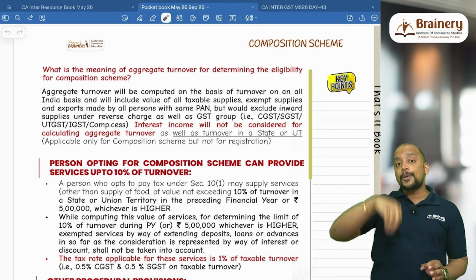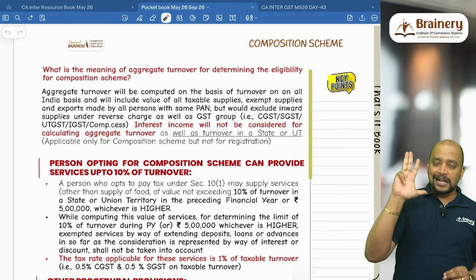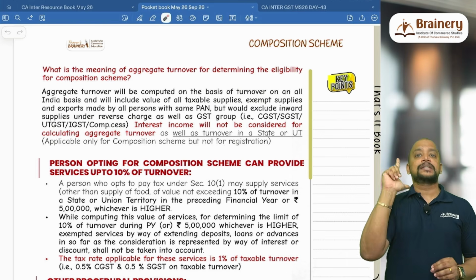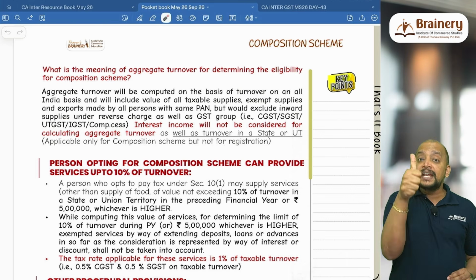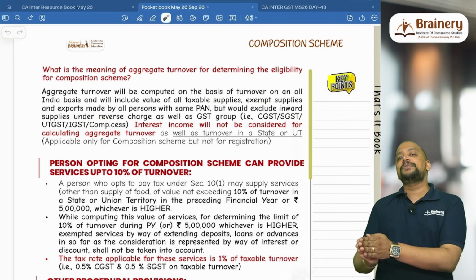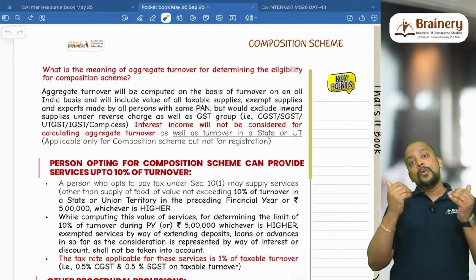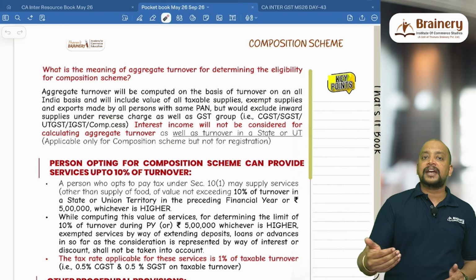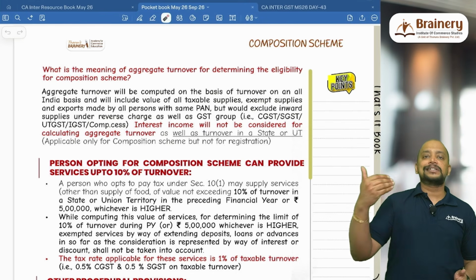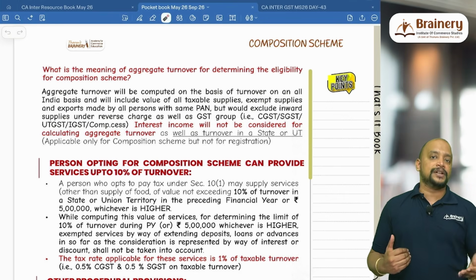But when it comes to the composition scheme chapter, the meaning of aggregate turnover is 5 plus, that is taxable supplies, exempted supplies, non-taxable supplies, zero rated supplies, and pre-registration turnover. So before getting registered, if I have some turnover, that should also be taken into the aggregate turnover here. And thereafter 3 minus will be there. One is inward supply under RCM, the second one will be taxes, CGST, SGST, IGST, compensation cess, and one more exclusion is interest on loans, advances, deposits.